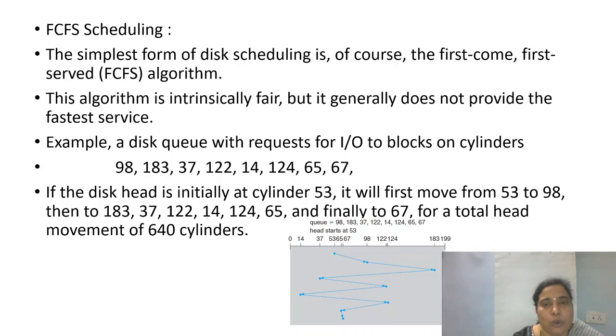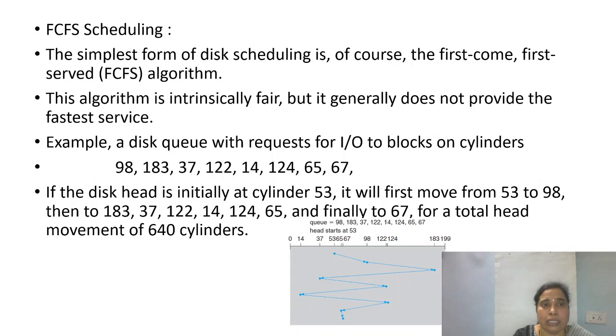The next one to be serviced will be 98, and after 98, the requests will be serviced in their order of arrival. So the next request to be serviced is 98, and then 183, then 37, then 122. This is the simplest one to implement, but the basic disadvantage is that there can be more head movement, so the movement of the head will be more with this particular approach.